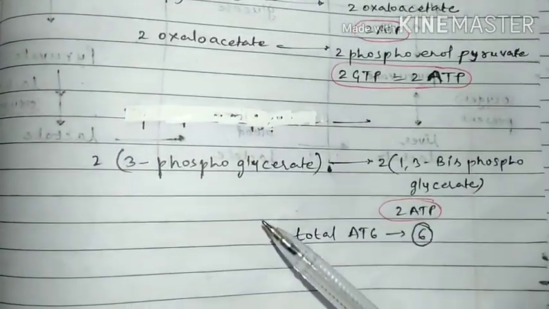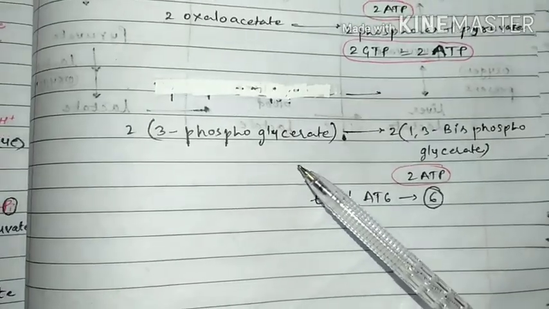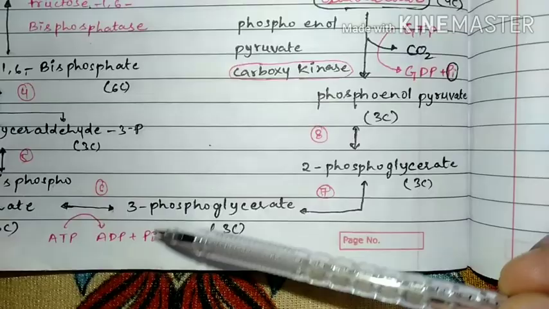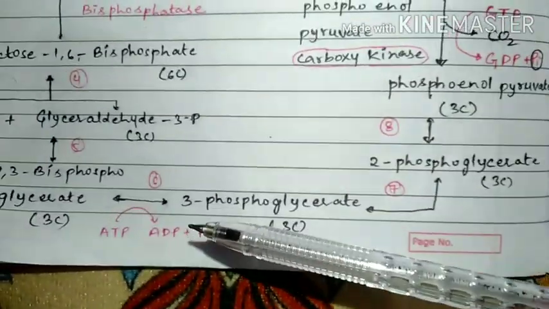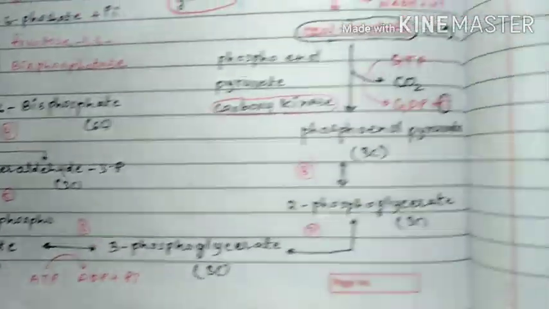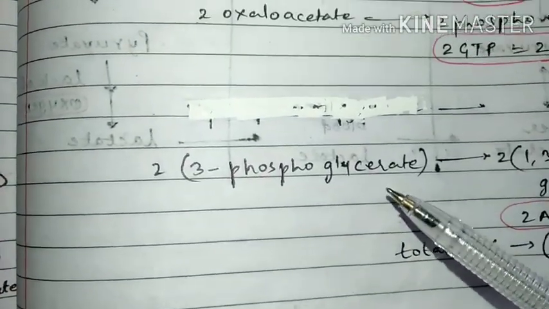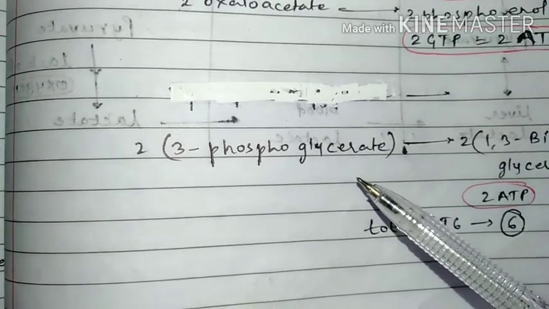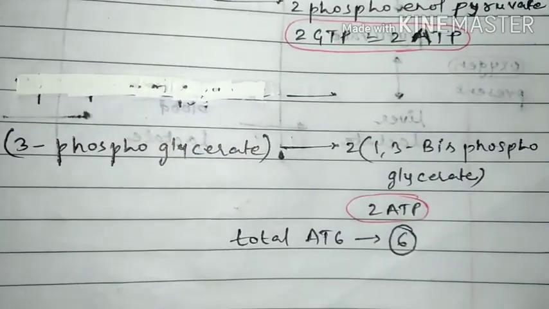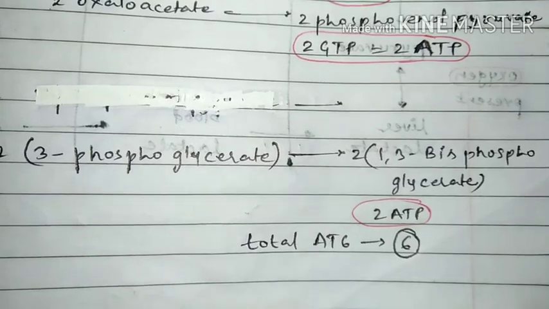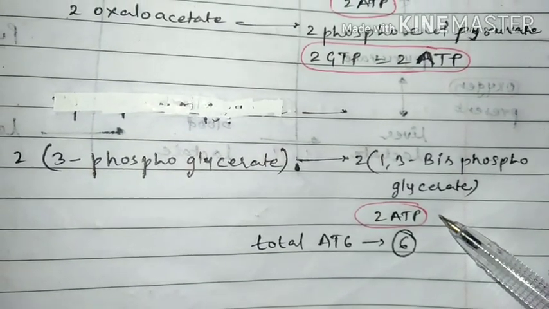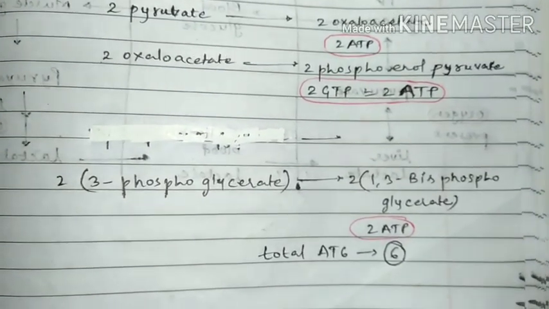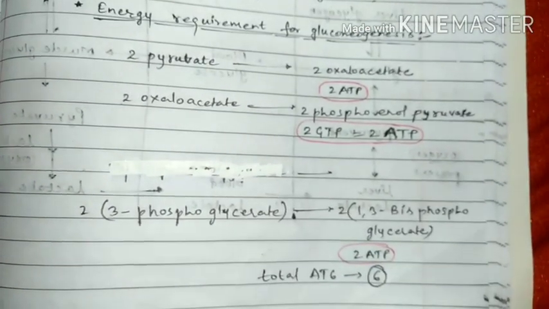And last, in the final step, 3-phosphoglycerate, as I have told you. Here you can see, 1 ATP is required. Two molecules are required because it contains 3 carbons. 3-phosphoglycerate would convert into 1,3-bisphosphoglycerate, so for that 2 ATP is also required. So like that, 6 ATP in total are required for the formation of glucose from non-carbohydrate compounds.